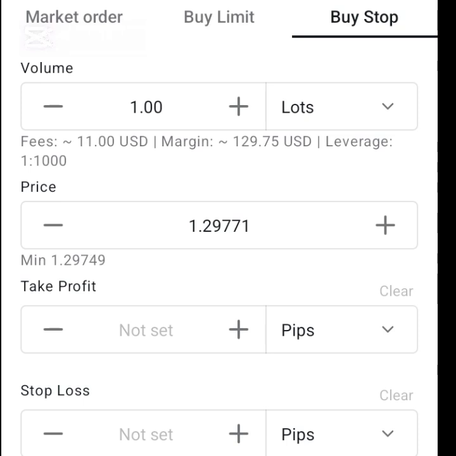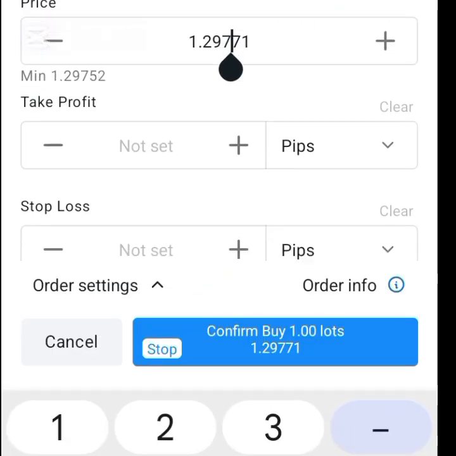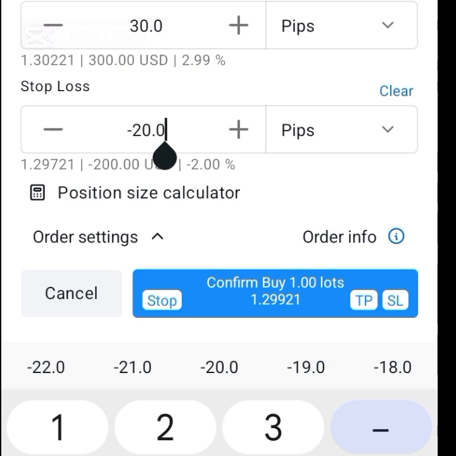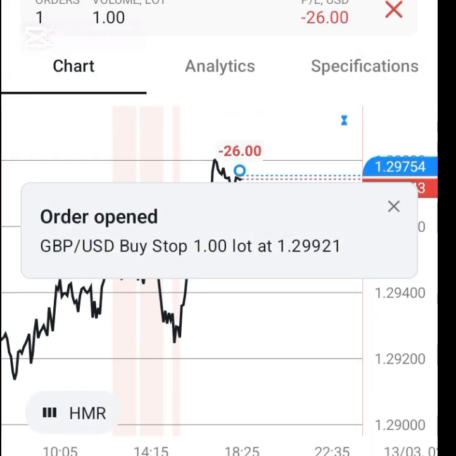So you have 1.29921. All right, stop loss, of course, we set it at 20 pips and take profit at 30 pips, because we fixed it already. So you just tap enter. All right, so that's how it's done.